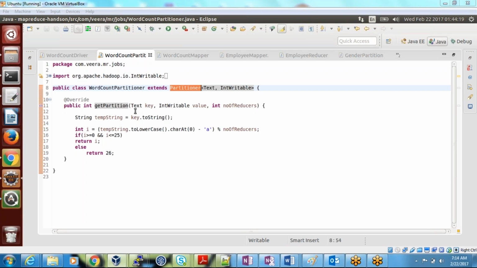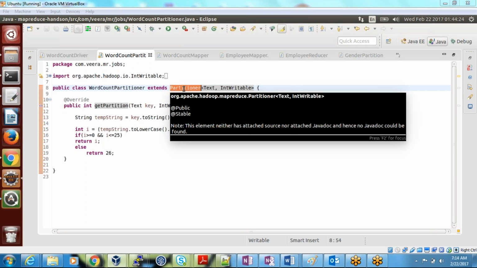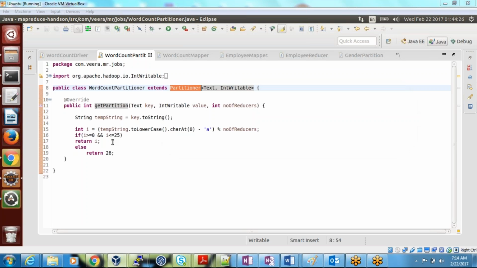Okay. So if you didn't specify any partition in your logic, it will call the default partitioner, which is the hash code partitioner, and it will apply that logic. But here we are overriding it. We are specifying that I need my own customized logic, and I'm overriding the getPartition class here. I'm specifying this is my logic. You calculate the partitions based on this logic. You don't use the hash code partitioner. You use my own partitioner. That's what we are specifying here.